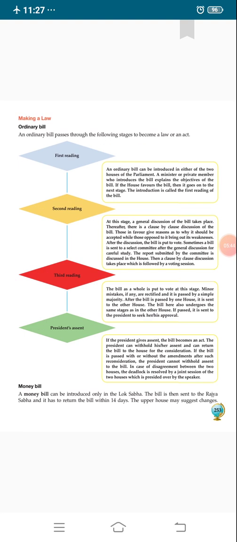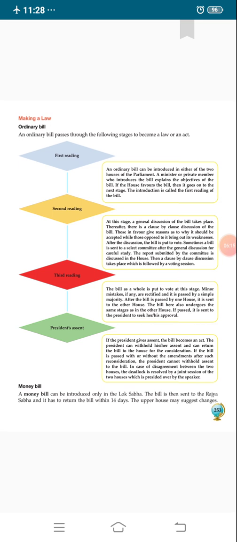Today we will discuss making a law, how a bill is converted into law. It means how Parliament makes a law. In the previous video we also discussed that a proposal for making a law is known as a bill, and there are two types of bill: ordinary bill and money bill. First we will discuss the money bill.